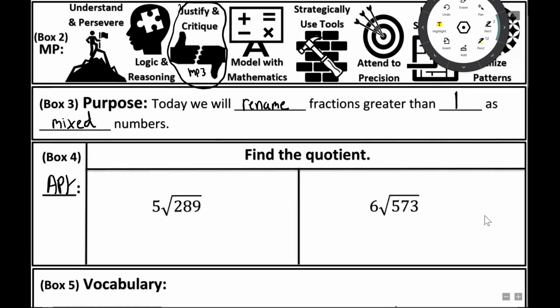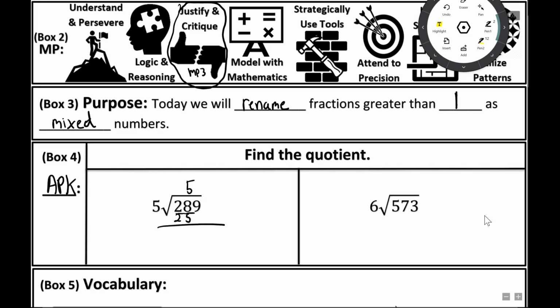Okay, we're going to be dividing in today's lesson, so I wanted to make sure that we still remember how to divide. So the instructions read as, find the quotient, and hopefully you have not forgotten how to do this. So the first thing I'm going to do is I'm going to look at the problem. I have 289, that is the dividend, divided by 5, which is a divisor. Okay, how many times can 5 go into 2? Well, that can't happen, so then how many times can 5 go into 28? Well, that's going to be 5 times, right?